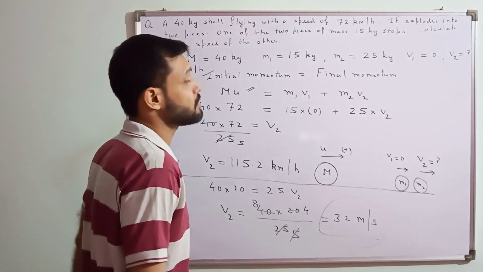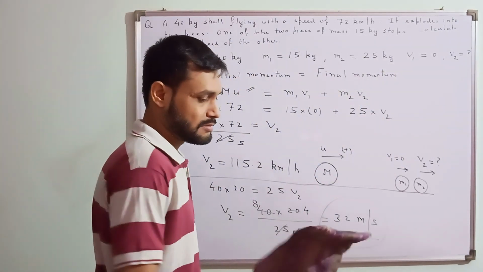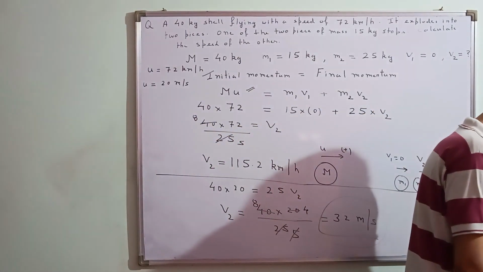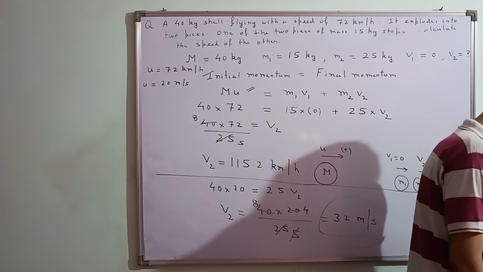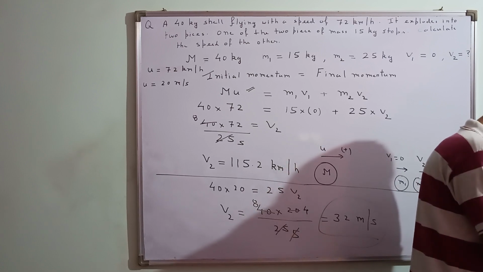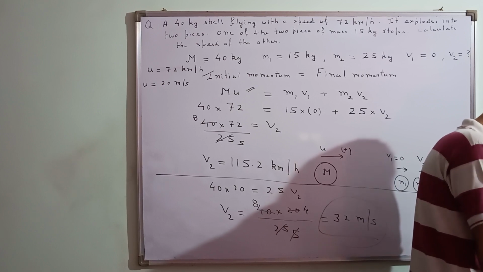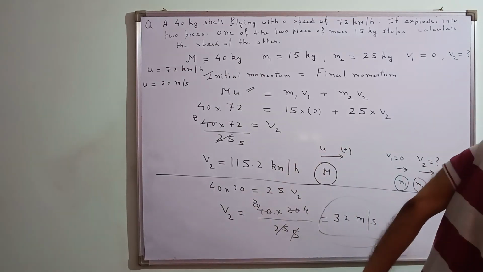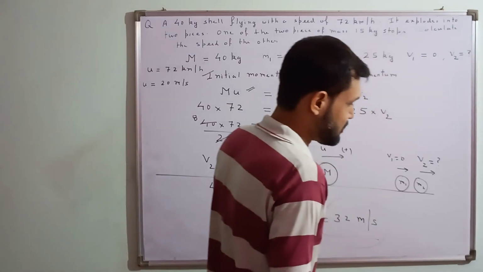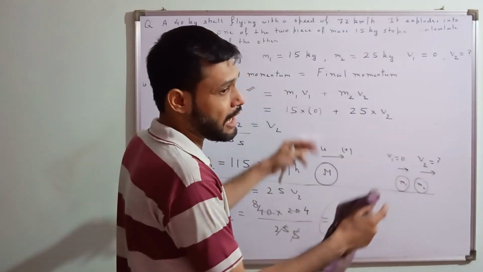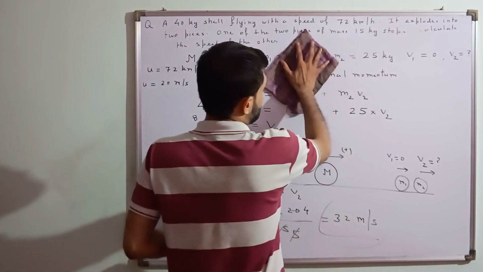Shall we move to the next question now? Yes, sir. Okay, I'm moving to the next question. The next question says, a body of mass 1 kg initially at rest explodes and breaks into 3 fragments. Two pieces fly off perpendicular to each other with given speeds. What is the velocity of the heavier fragment? Now let's take this question. In this question, the objects are moving at angles.